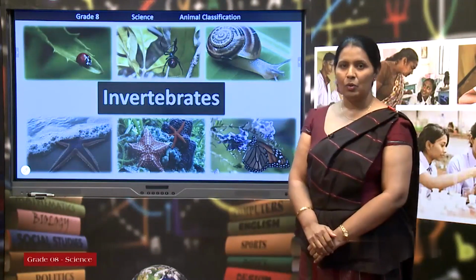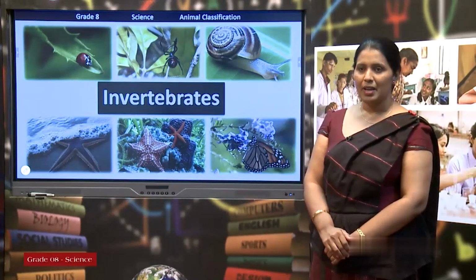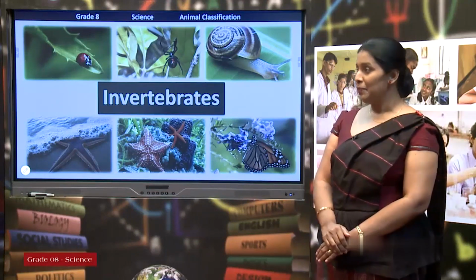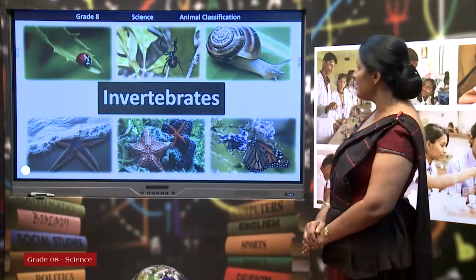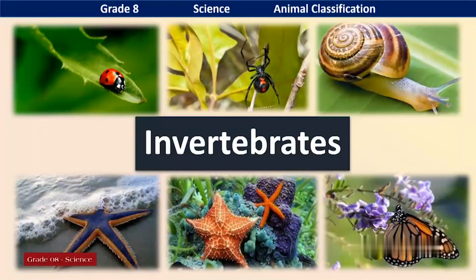Invertebrates. Who are these invertebrates? I told you earlier they don't have a backbone. Can you see these invertebrates on the screen? Bugs, small spiders, insects, snails, starfish, butterfly, and some more. First group of invertebrates is Cnidaria. Who are these cnidarians?